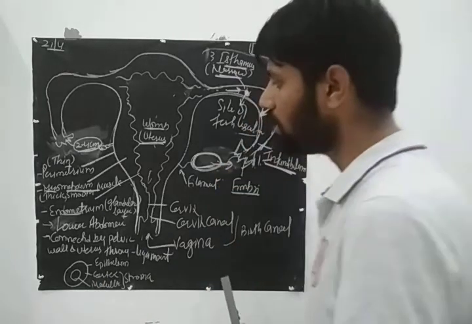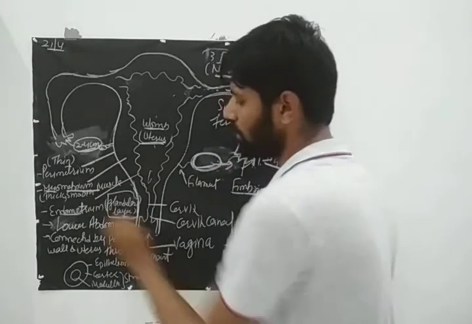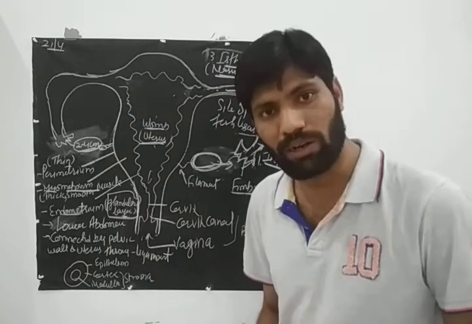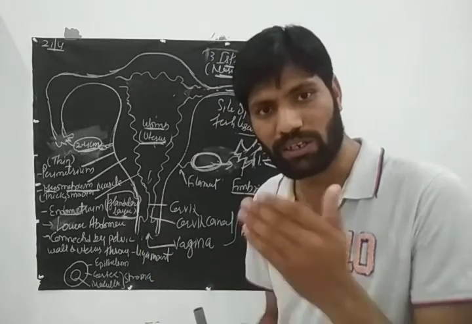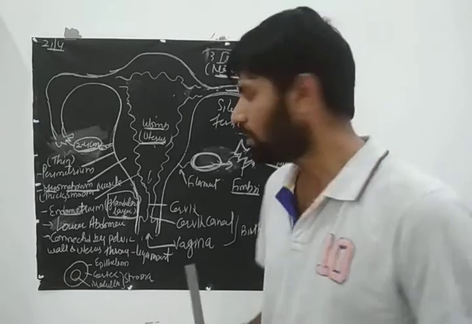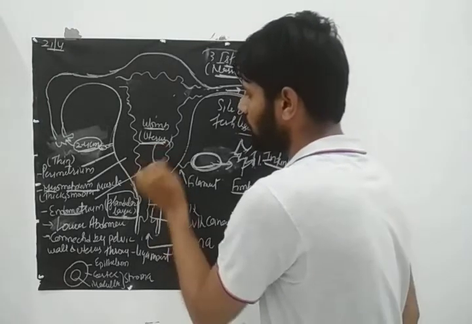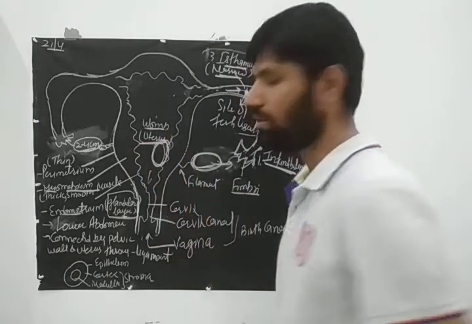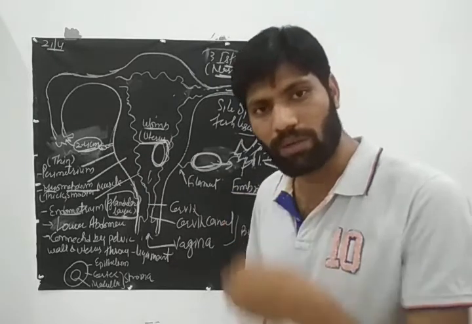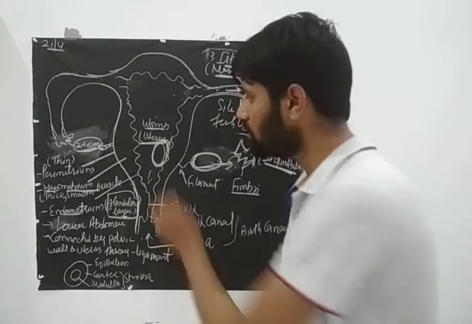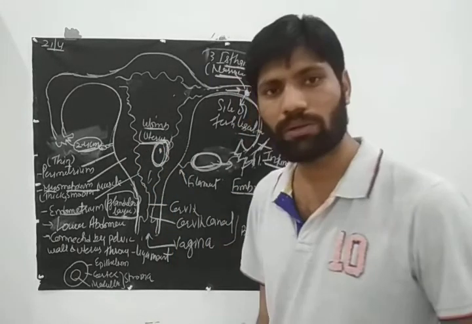Endometrium. This endometrium is a glandular layer. Glandular means this secretes some substances. So this layer is responsible for implantation. That means the development of the blastocyst takes place in this layer, that is known as endometrium.